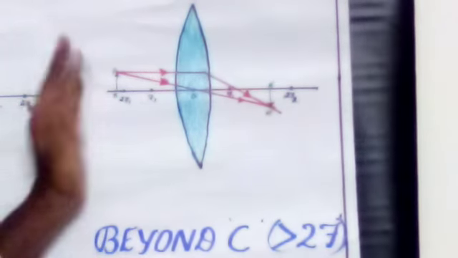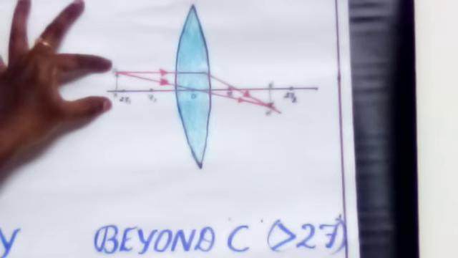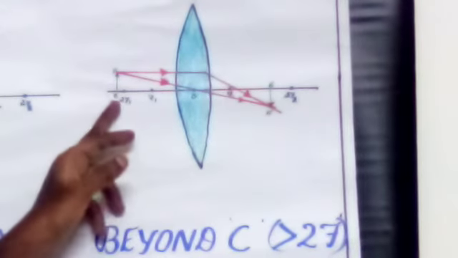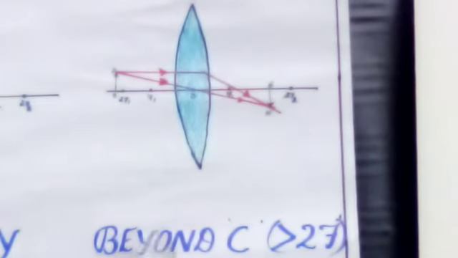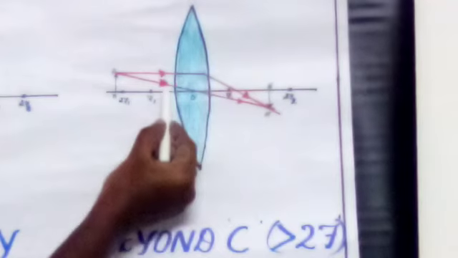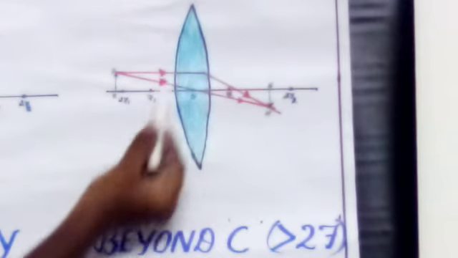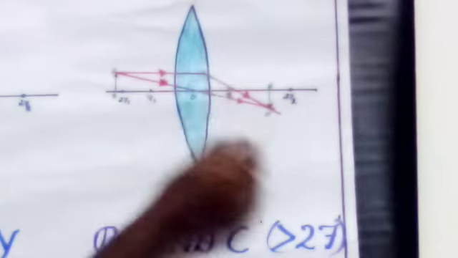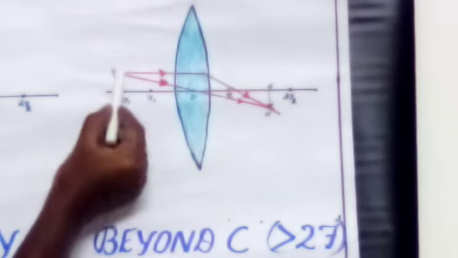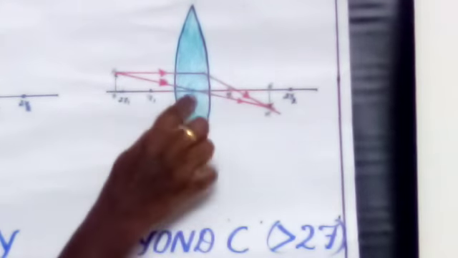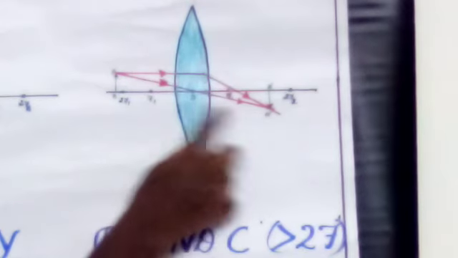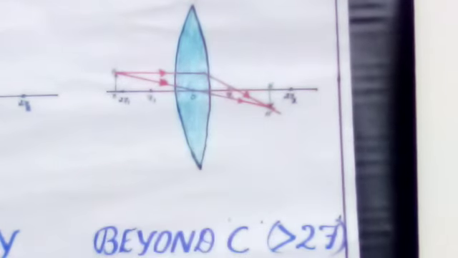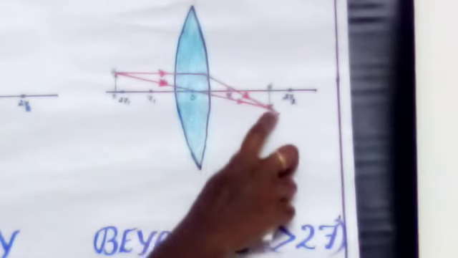This AB denotes the object. If you are placing the object beyond C, that means beyond 2F1, see here: the first ray is parallel to the principal axis, so after refraction it will pass through the principal focus. The next ray passes through the optic center. Now the two refracted rays are meeting at this point. So here only the image is forming.